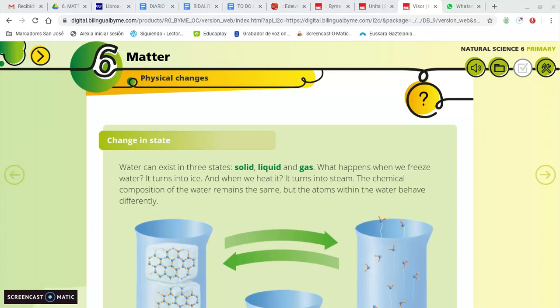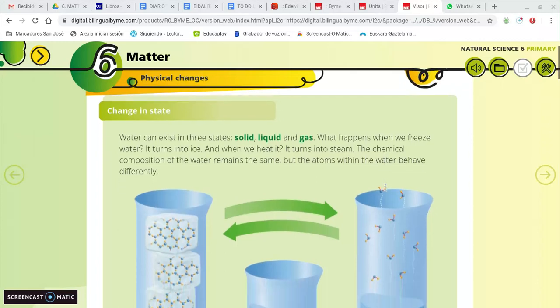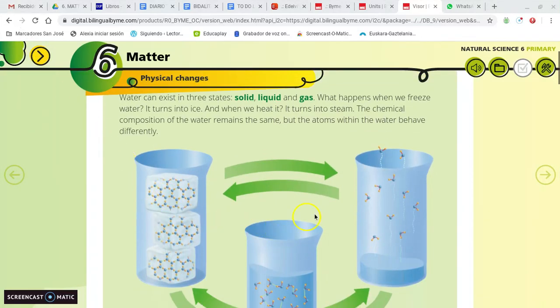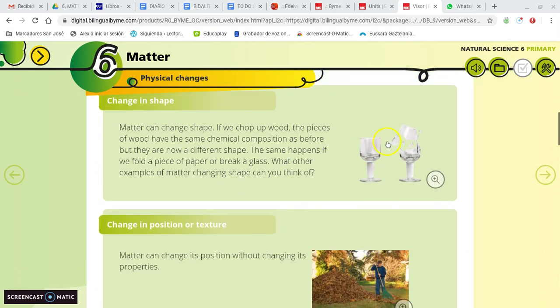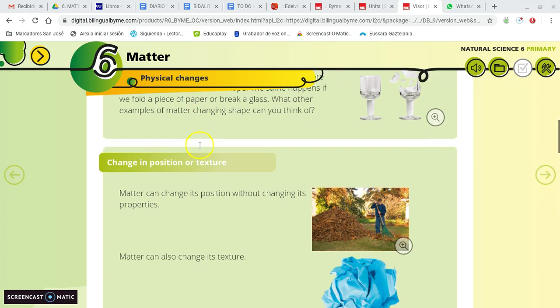Last day we were speaking about matter, and we said that matter is all around us. It is something that we cannot create or destroy, but we can change. And we were speaking about physical changes of matter. In the physical changes of matter, we don't change the substance. The water continues being water in the changes of state. The glass continues being glass, the same glass, in the change of shape.